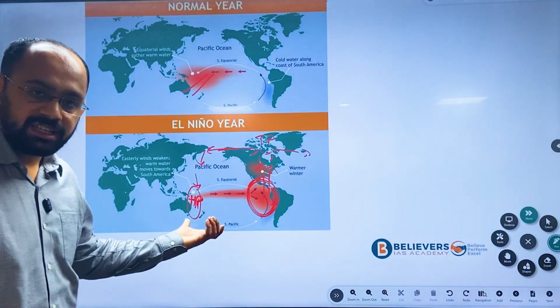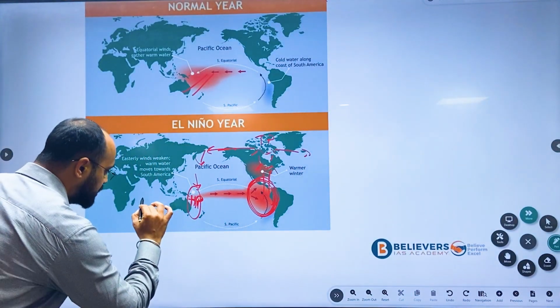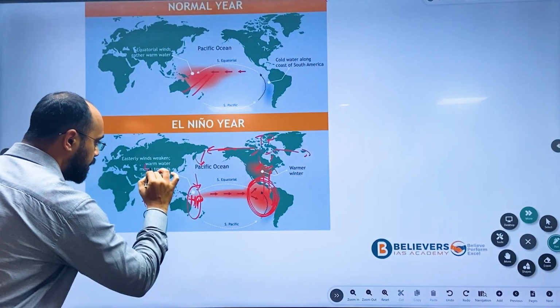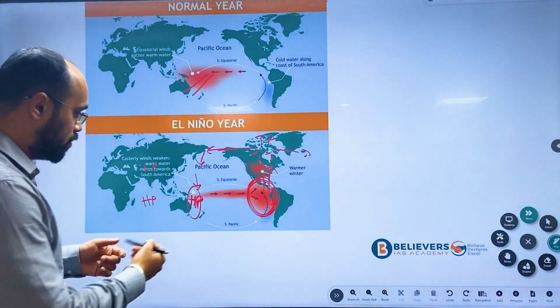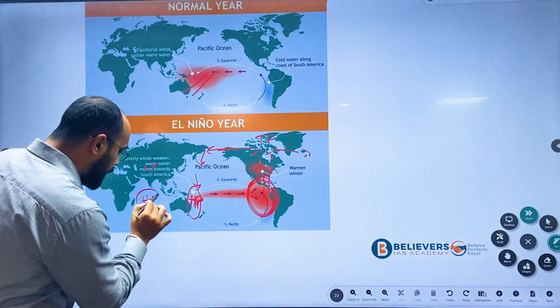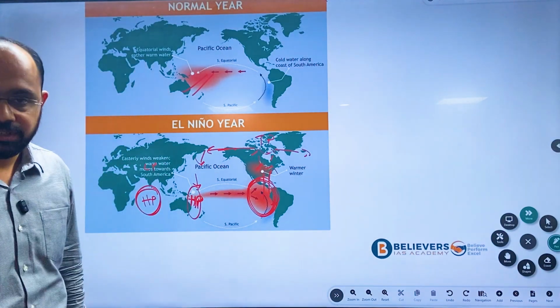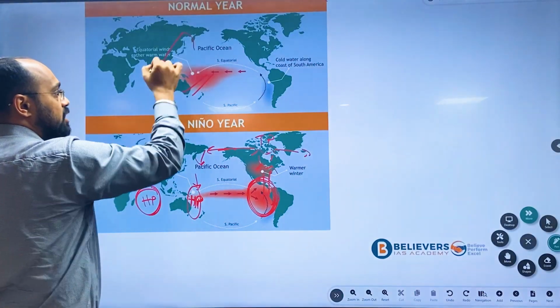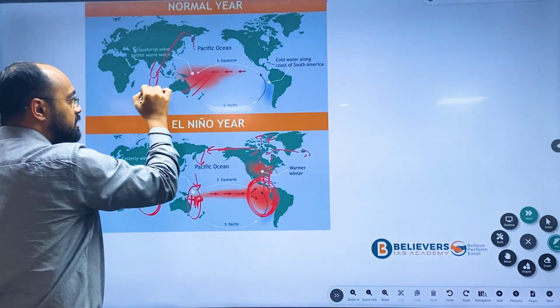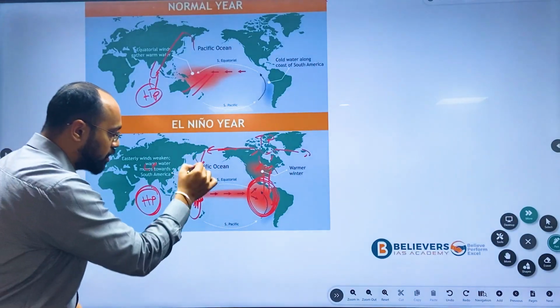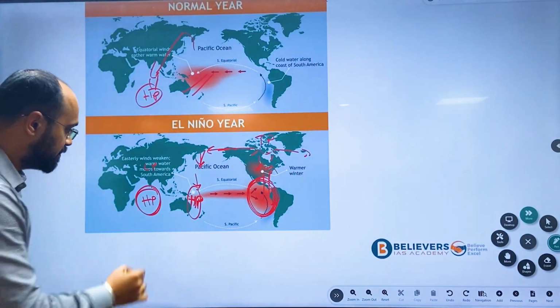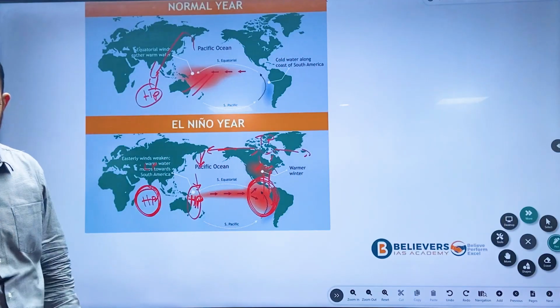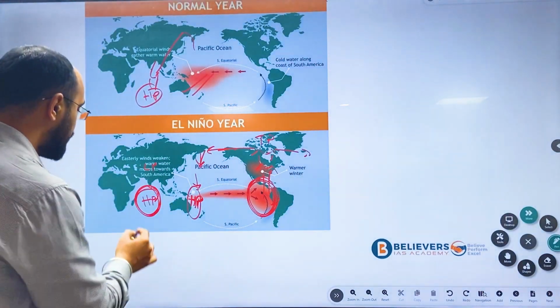Since there is high pressure here, and the high pressure which was already there in India, this high pressure is not getting intensified, because earlier there was low pressure, air was rising here and high pressure was getting intensified. Since there is already high pressure here, the high pressure in the Indian Ocean is not getting enhanced or stronger.